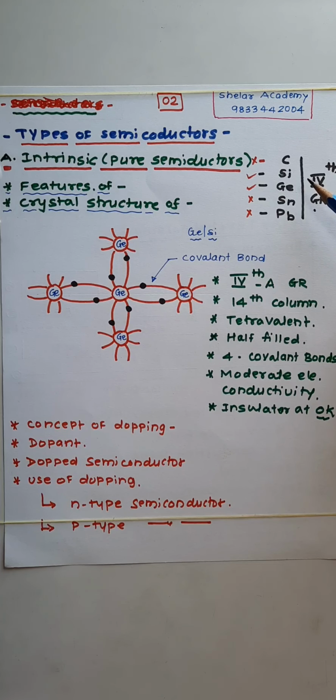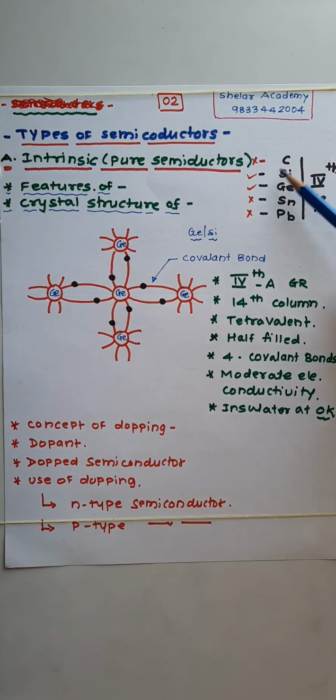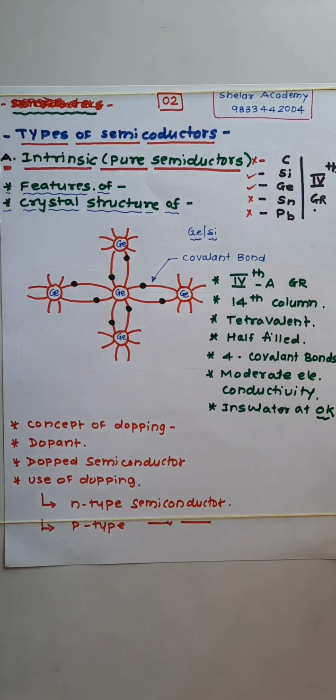Since they are a combination of two, they are called derived semiconductors or compound semiconductors. What additional feature do they give? They are fluorescent, so they can emit visible light when they are in a conducting mode.